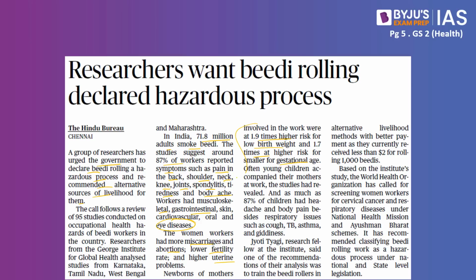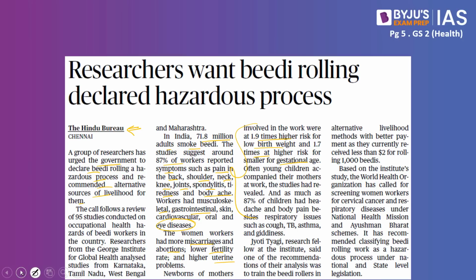Because of all these issues, they want this particular sector to be declared a hazardous process, and ultimately, if there is an option, these people should also be provided alternative sources of livelihood, says this article. It is this that we have to understand with respect to this article.